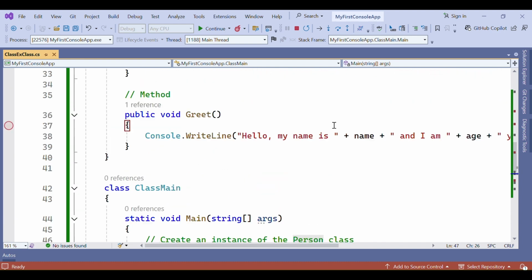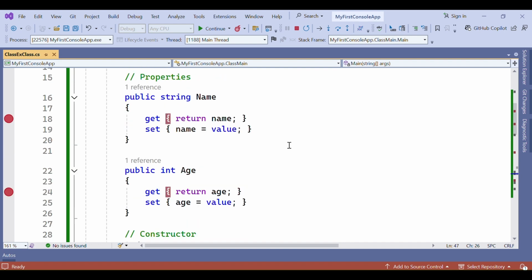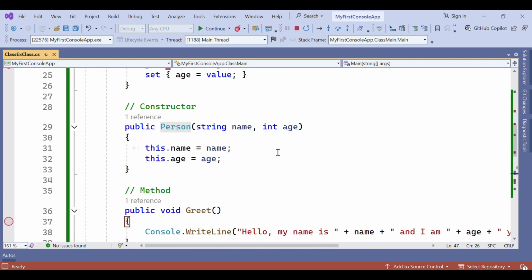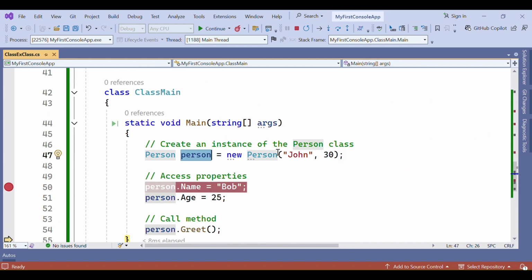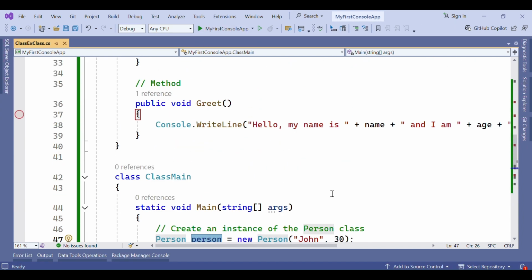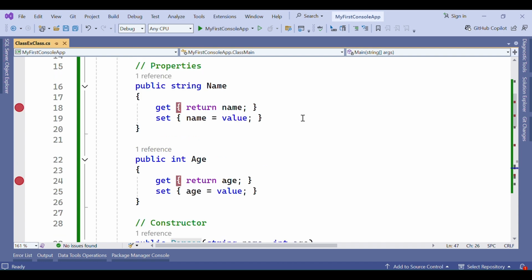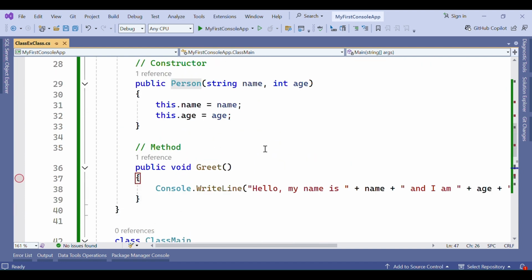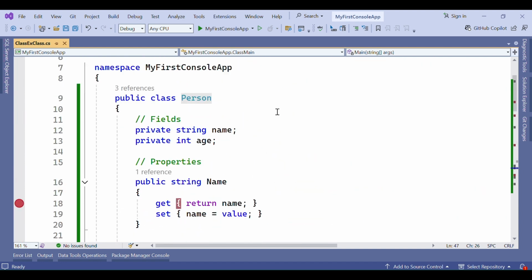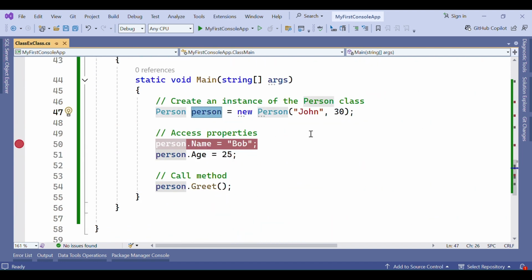Without creating an object, a class will act as a blueprint or a template. A class is like everything will be there, but nothing will work without creating an object. So object is very important, and class is very important as well. A class is a logical container which only holds the methods, constructor, properties, fields, whatever the members of the class. But an object is like the life of the class, which makes the class active.